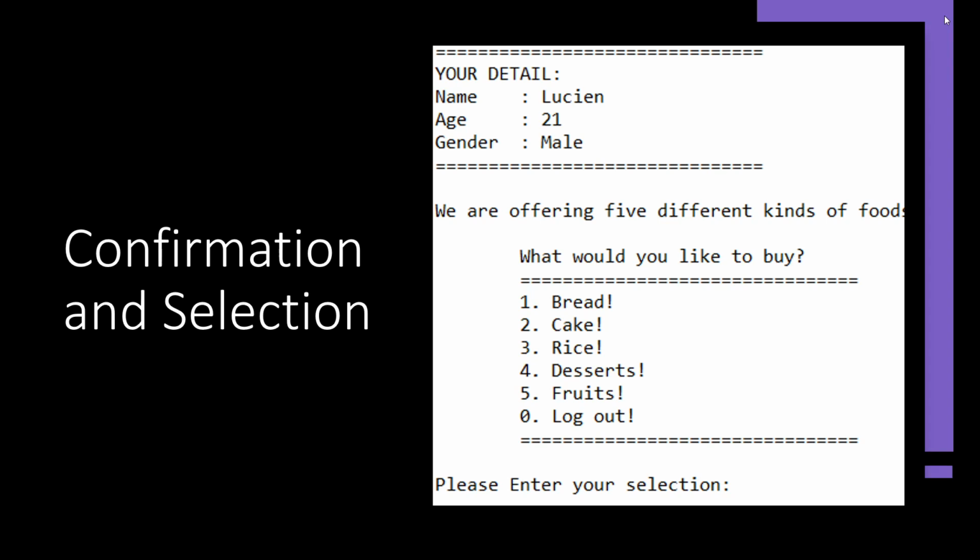If the details are correct, the user can enter the number according to their selection. For example, insert 1 if he or she wants to buy bread. But if the printed details are wrong, he or she may restart the system again to re-enter.